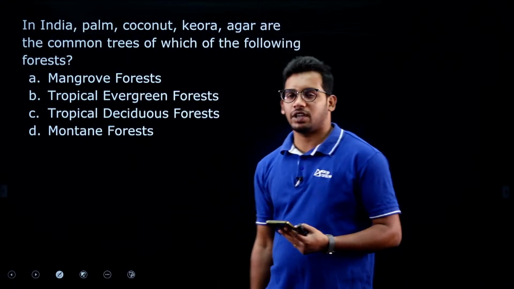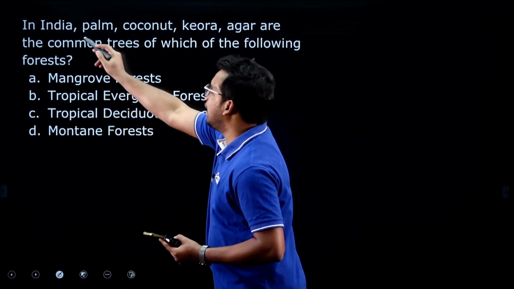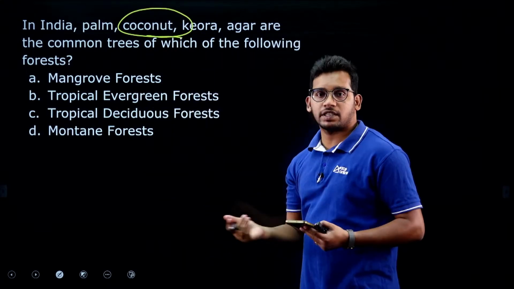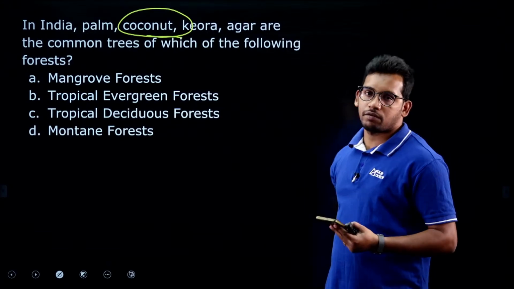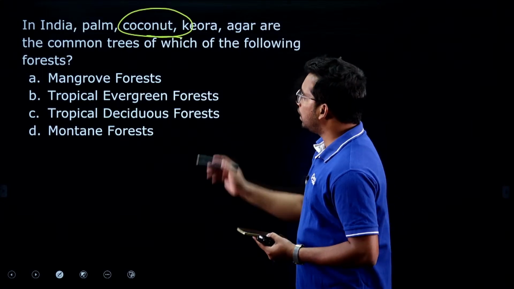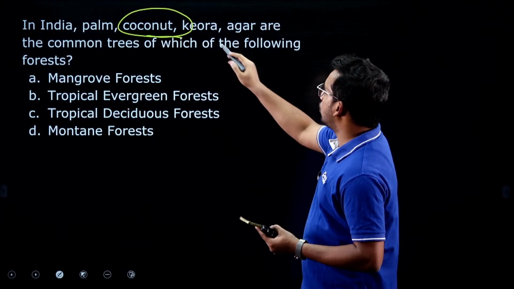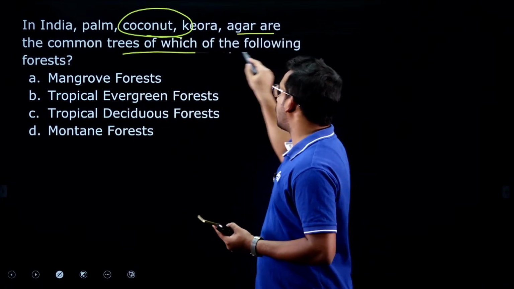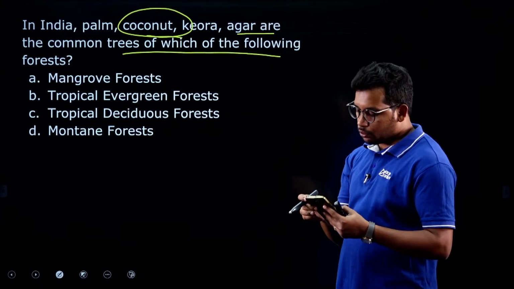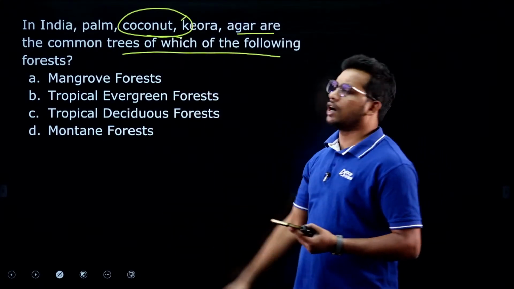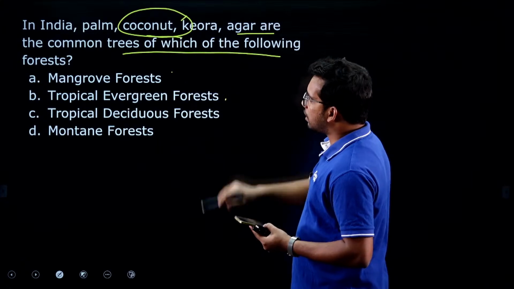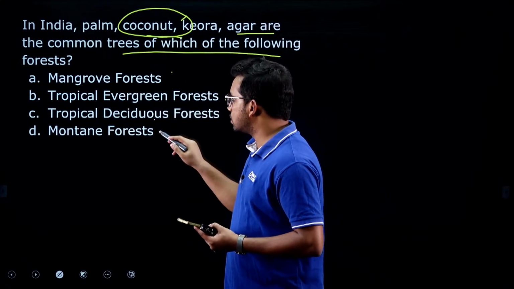Next question, a typical question, let us see who will answer this. As we discussed the coconut, I have taken the question from SSC CHSL, a past question from the exam conducted by Staff Selection Commission. In India, palm, coconut, Kyora, agar are the common trees of which of the following forests? Even if you only know coconut, you can answer, because it is the same for the others. Options: mangrove forests, tropical evergreen forests, tropical deciduous forests, montane forests.